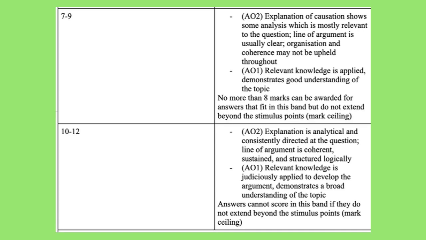Now here we're seeing words like analytical, consistently directed to the question, coherent, logical. So firstly, in order to be analytical, you need to have stated the factor that you think was an important cause and then explained it. So you've brought in bits of your own knowledge. You've explained why that caused the event, so make it really clear what you're arguing. That then will make it much easier for the examiner to follow your structure, to really understand what you're arguing.